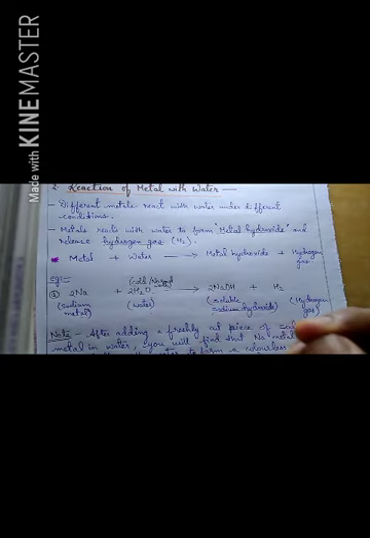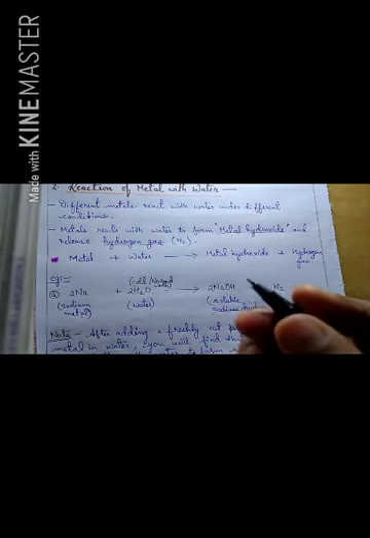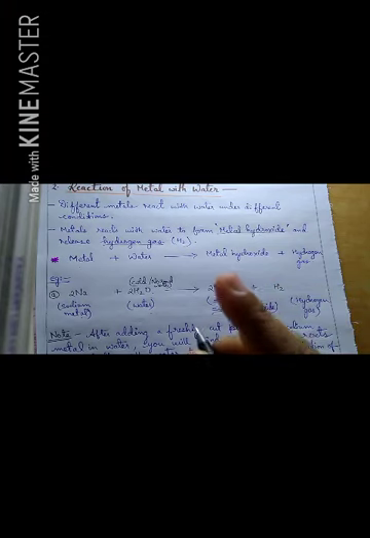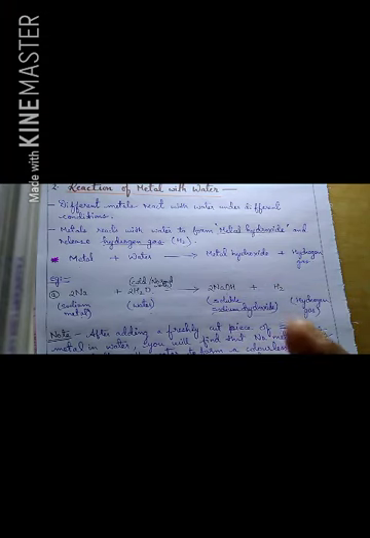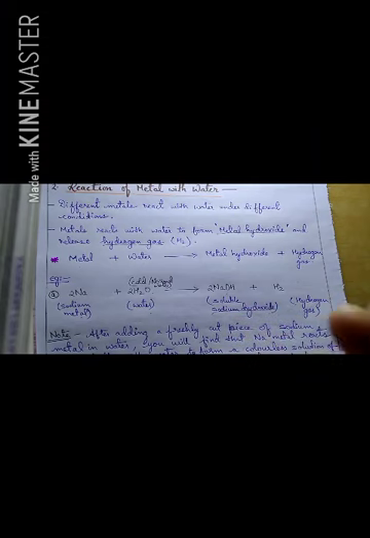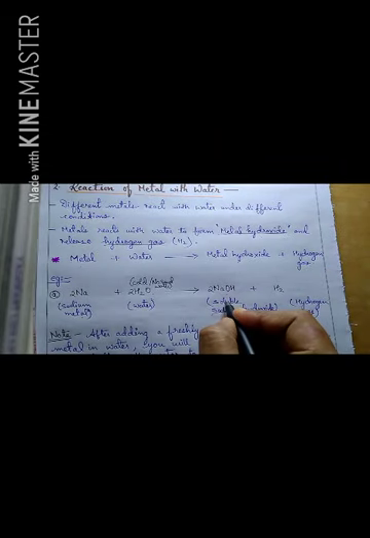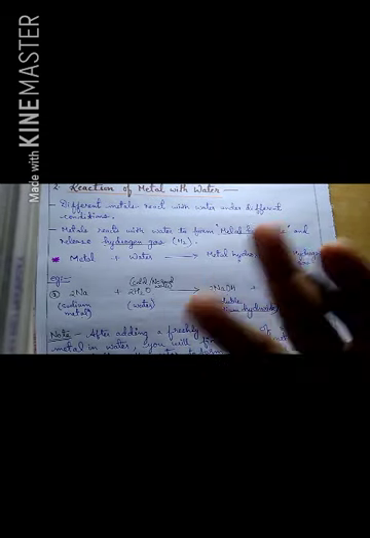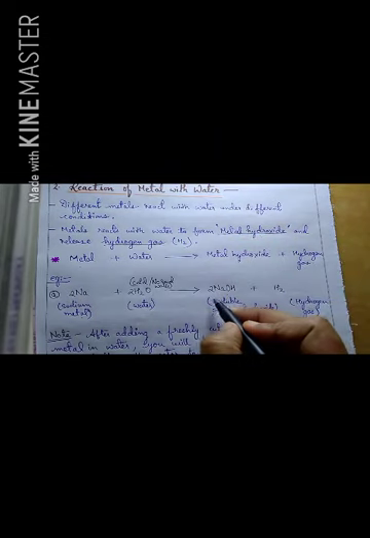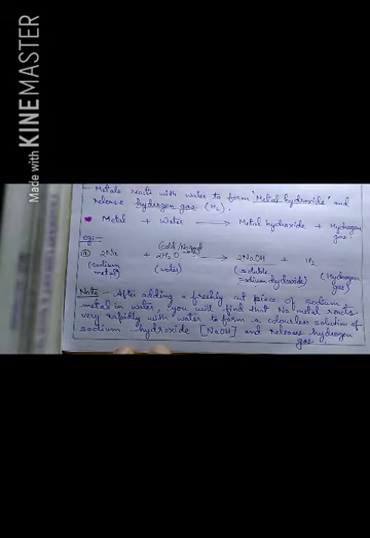If you are adding freshly cut sodium metal, as you know that sodium and potassium, these two metals, are kept in kerosene oil because they are highly reactive with oxygen. So in order to prevent their reactivity with oxygen, sodium and potassium are kept in kerosene oil, and when they are added into the water, they react very vigorously.